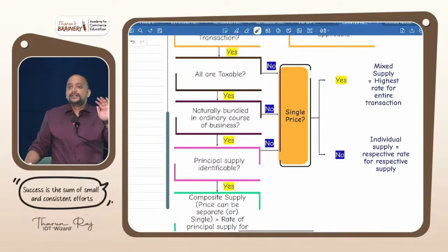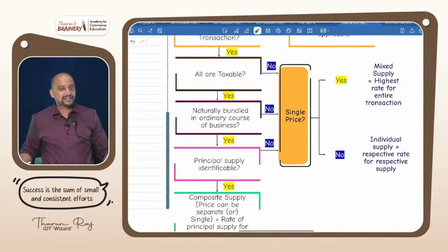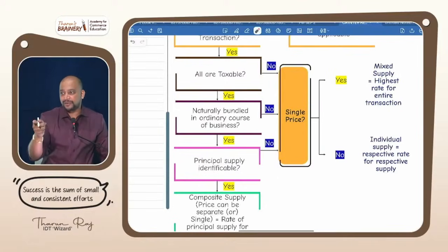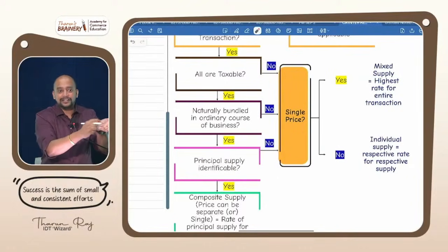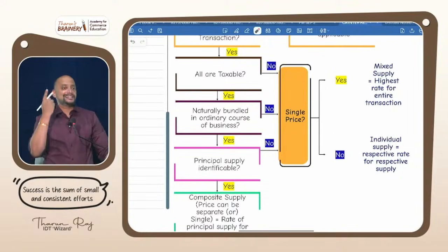Correct? Then movie ticket with 30 rupees extra for 3D glasses. It's a 3D movie, and you need to buy the ticket and pay 30 rupees for 3D glasses. Naturally bundled or not? Naturally bundled, because without the 3D glasses you cannot watch the movie, and therefore you need to pay for it. Correct? That's why when you book the ticket in Book My Show, it will show the option 2D or 3D. The same movie will be released in both formats, but it will give the option. You need to select the option and the ticket price will change accordingly. You got it? So definitely it is naturally bundled.